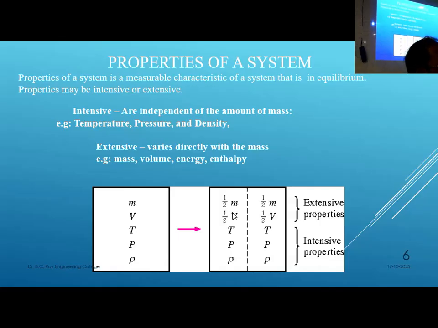If you take one glass full of water and one bucket full of water, in both cases the surface tension and viscosity will be equal. So this type of property is called intrinsic property. Intrinsic property: independent of mass. So you can easily remember. Extrinsic property: mass dependent. Mass dependent property, for example, volume. Volume depends on mass. If you take a certain quantity of mass, you have a certain volume. Double the mass, volume will be double, isn't it? So volume and mass are related that way. That means it depends on quantity or mass. This type of property is called extrinsic property.